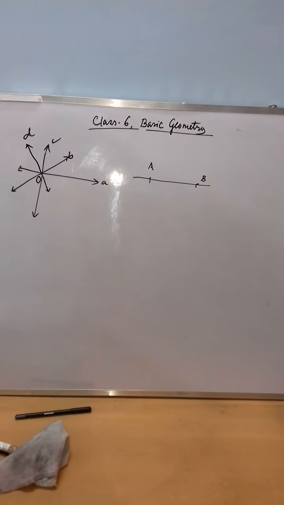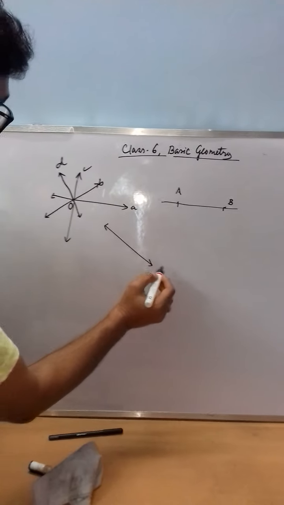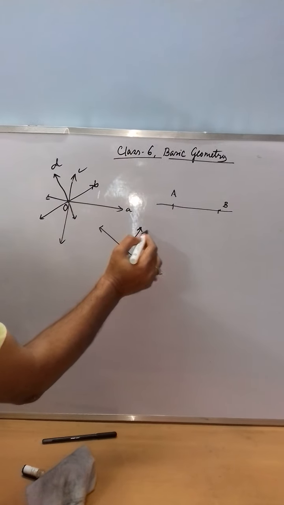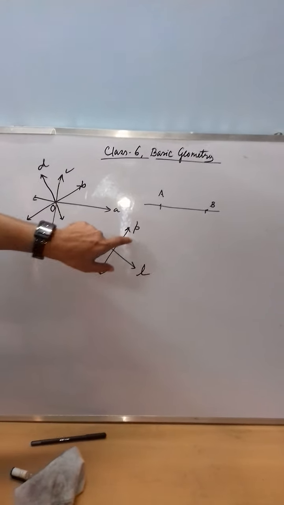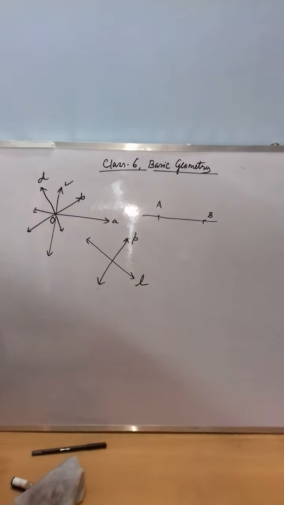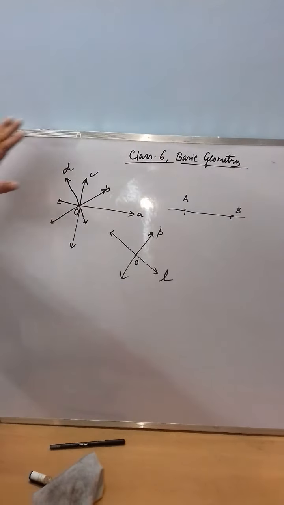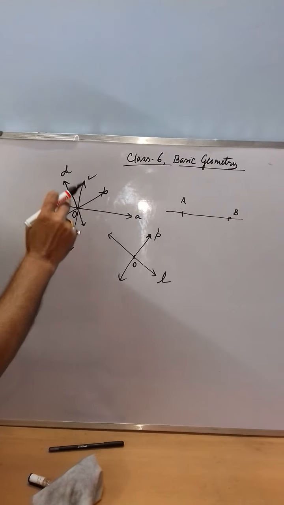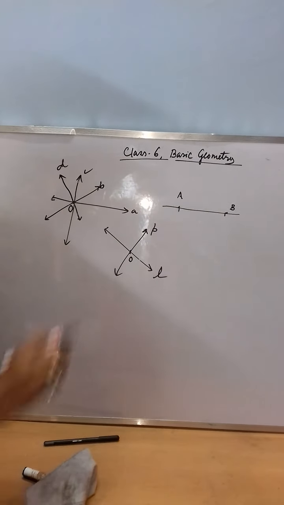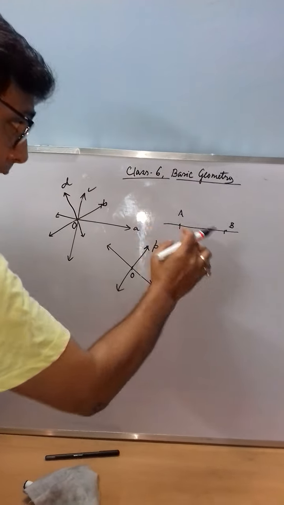Okay. Now think about two lines. Say this is the line L, and say this is the line P. So how many lines are there? Only two lines. One is P and another is L. So these two lines can intersect only at one point. So from this discussion, consider a single point. How many lines can pass through this single point? Infinite number of lines. If you think about two distinct points, how many lines can join them?